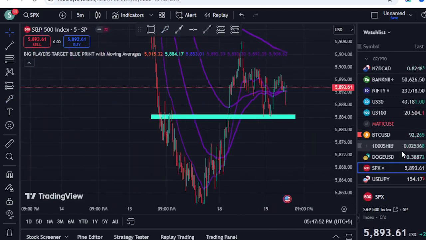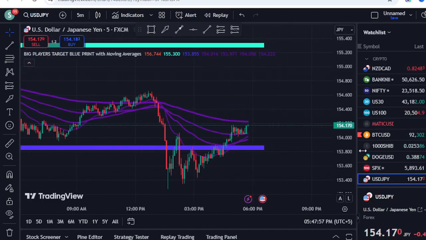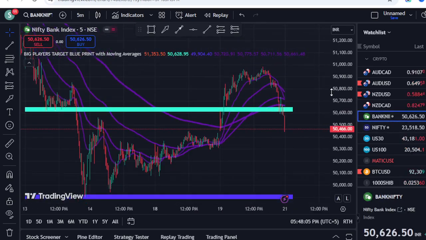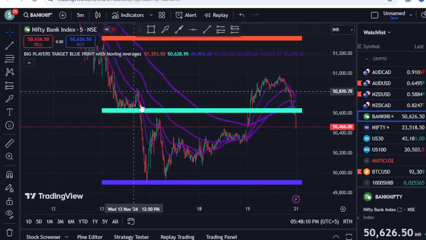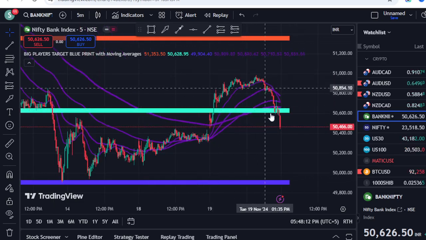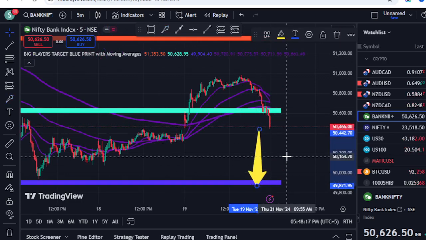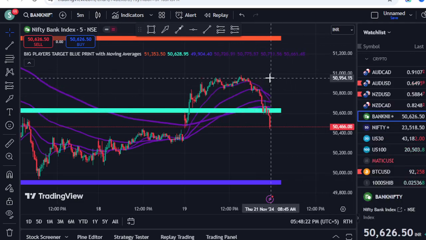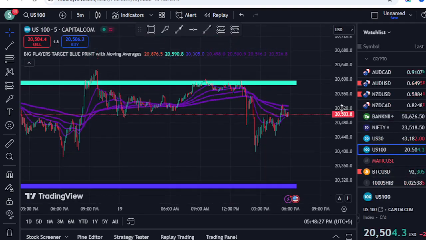And this indicator works on everything like forex, stocks, crypto, whatever you trade, you can trade this indicator for sure. It works on Bank Nifty as well. Some Indian traders asked about Bank Nifty and the local stock markets. You can see Bank Nifty is coming from the top. This is the fake out, and right now it is again below the moving averages, and it might go to target the next level. Until the market comes above the moving averages, we cannot consider it a bullish opportunity. And it works on everything like US 30, US 100.